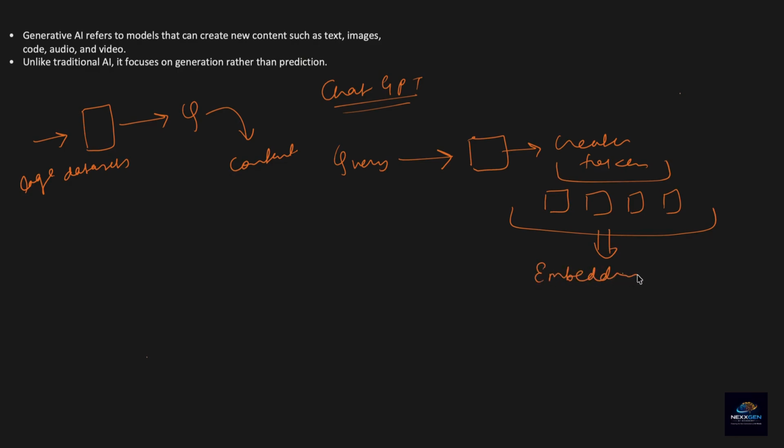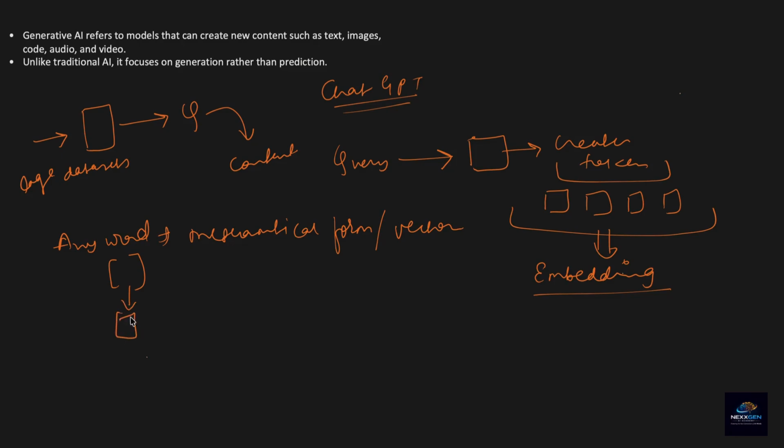If you're not aware of embeddings, let me discuss what embeddings actually are. Any word can be represented in a mathematical form, or you can say a vector. This vector represents any token or word. Let's say my query is: what is the color of apple.